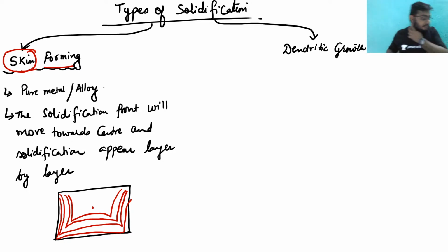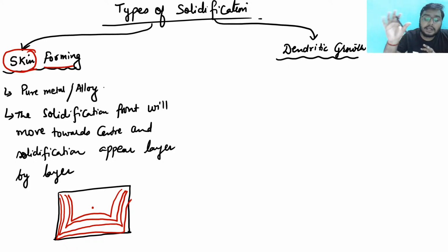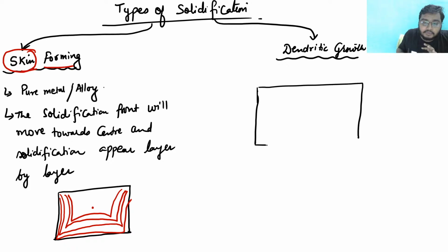Next is the dendritic growth. Okay, so what is the dendritic growth? Before starting the dendritic growth, we must know that a mushy zone appears during the solidification. So initially a solid nucleus forms near the boundary, and solidification moves towards the center. If I draw a mold cavity, suppose that solid will also form nuclei here also.